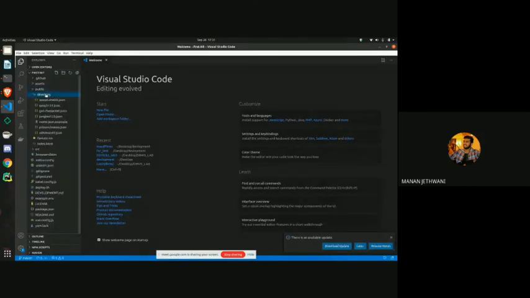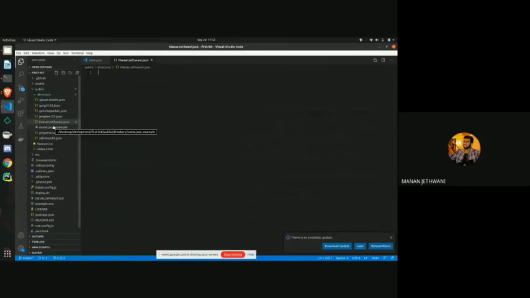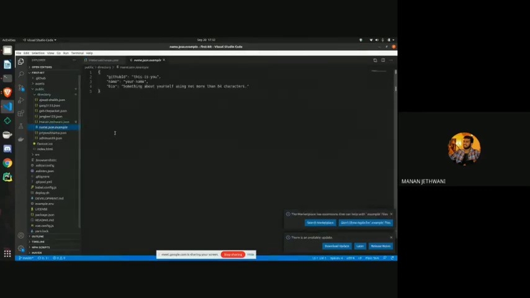Under public, there is a folder named directory, and in this directory, you need to create a JSON file by the name of your GitHub user ID. You could just write Manan Jetwani.json, and as it is my username for GitHub, I am creating it by that name. Just press enter. Go to name.json.example and copy all the code and just come here and paste it. Then just write your GitHub ID and all the details here.